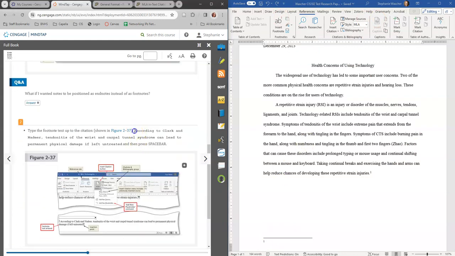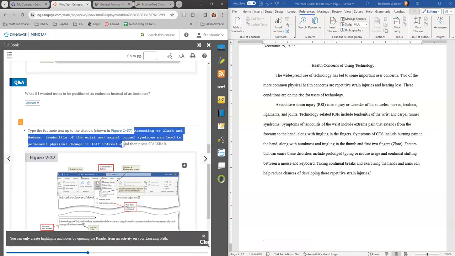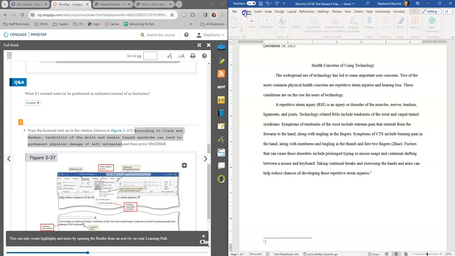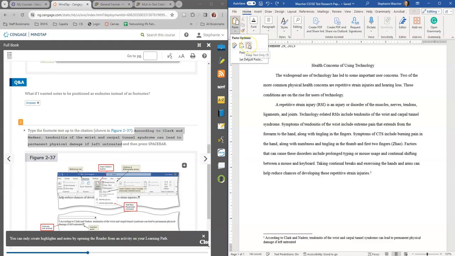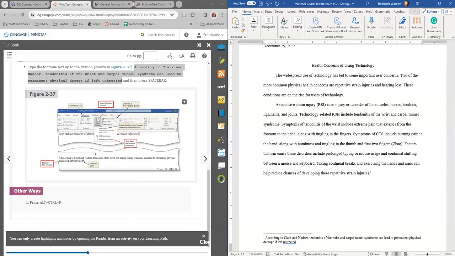And I want to add in according to, we're going to copy this. So this all needs to be in your words. So you're typing all of this stuff. The only reason I'm copying and pasting it here is because of time. If this was an actual paper, and I chose keep source formatting, so we're adding an actual footnote to the citation, and this should actually have a period at the end. And it's telling me it doesn't like it not having a period.